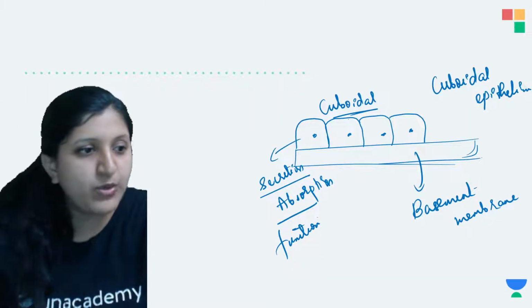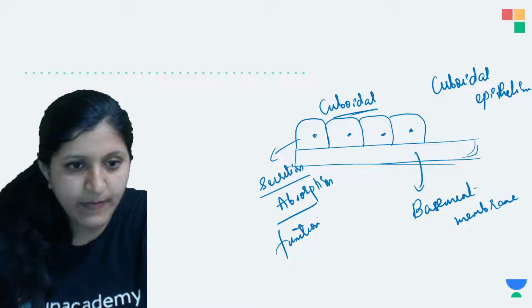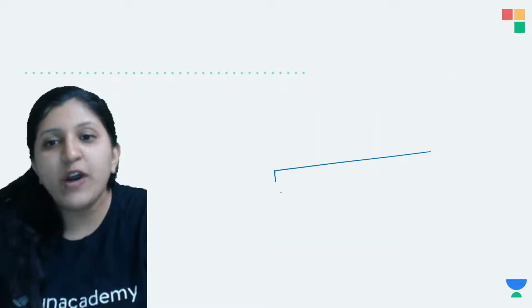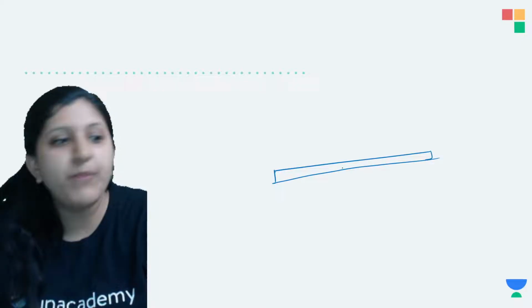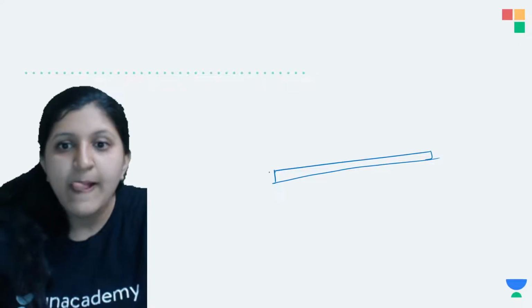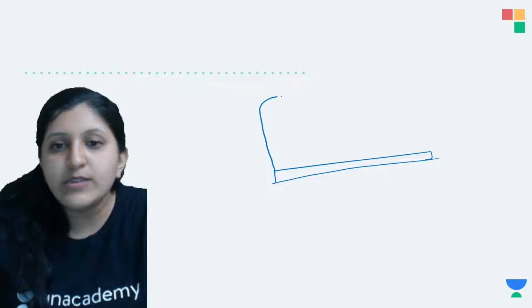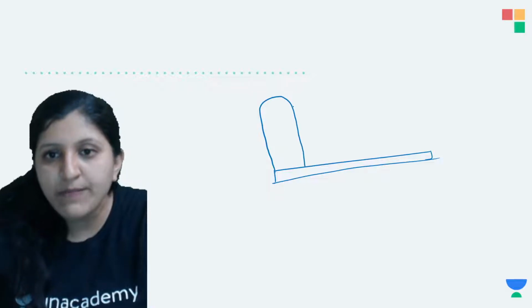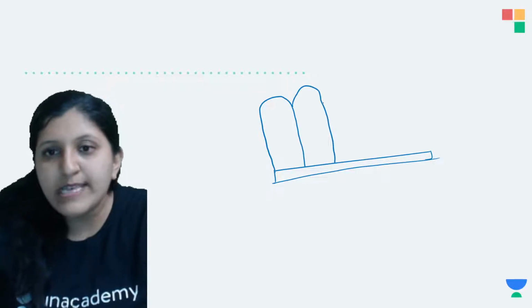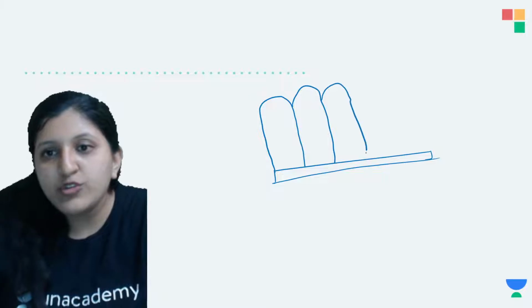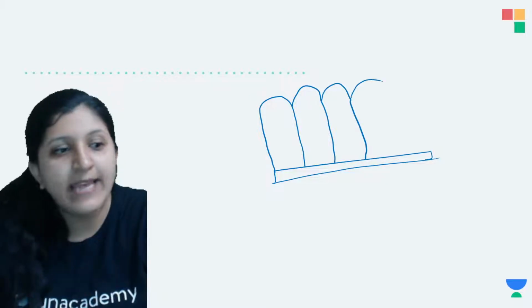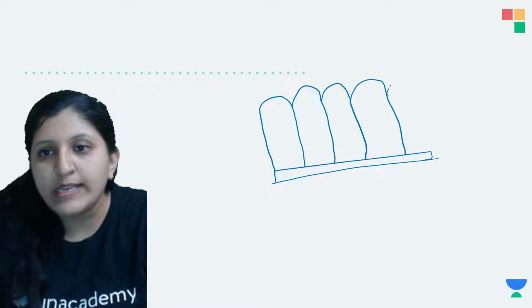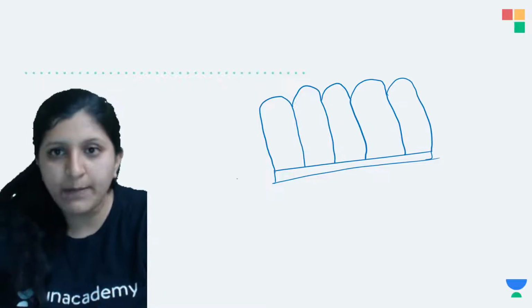I'll just show you this structure. In the case of columnar, again there is a basement membrane onto which they are placed. With this you see, this is a columnar cell. These are columnar cells, and usually in columnar cells at their base there is a nucleus. Now this is a columnar epithelium.